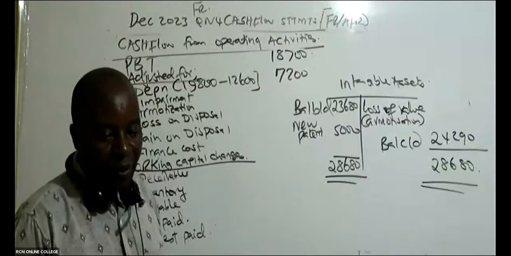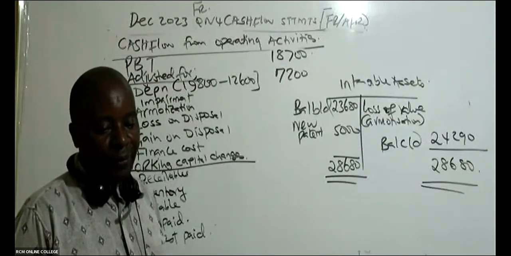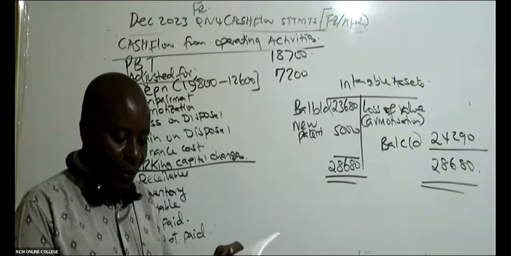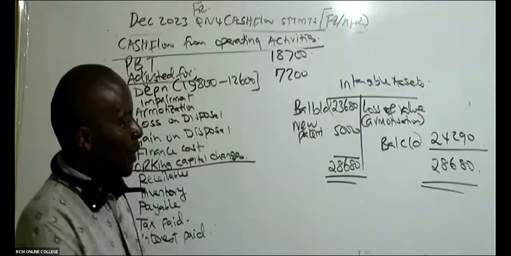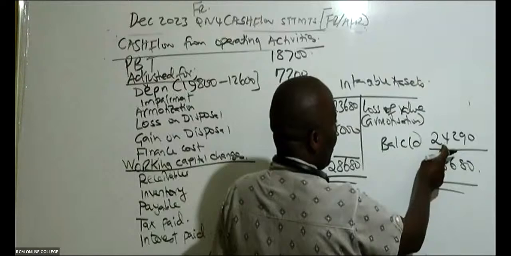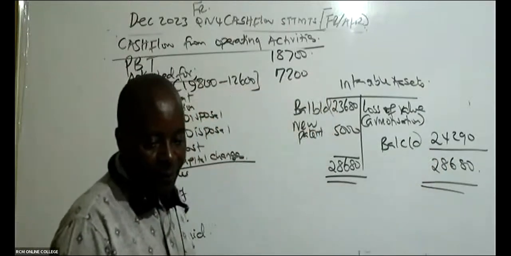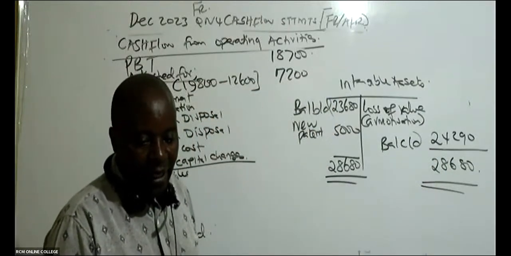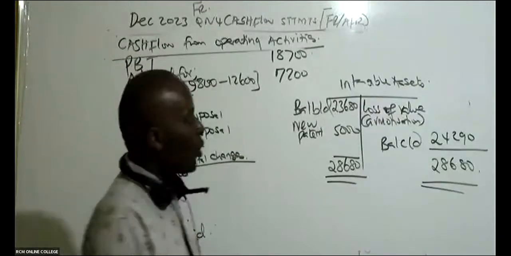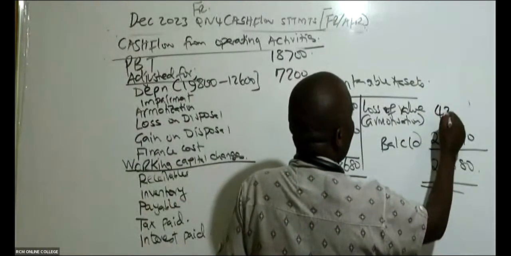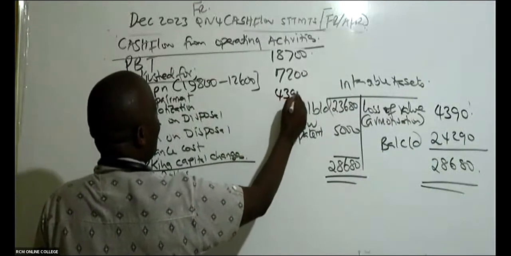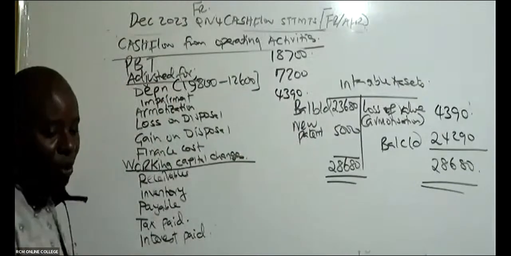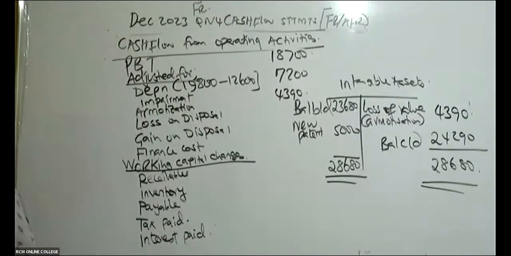Is there somebody who is able to give me this amortized amount, my good students? Anybody who is able to give me this amortized amount? Because you're taking this 28,680 minus 24,290. Yeah, I can see from Joanne, 4,390, right? So this 4,390 is what I will bring here. Amortization, 4,390. That is what I will bring here.